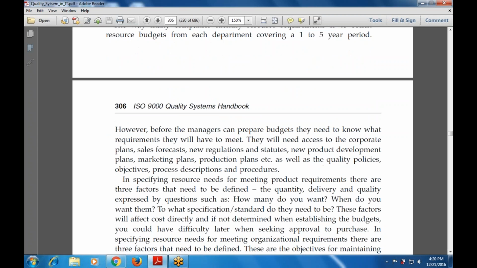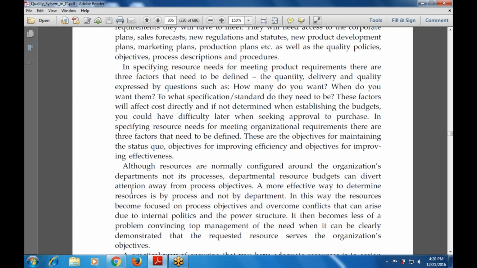Before we start planning, executing, or designing, we have to define the product requirements, such as quantity, delivery, and quality. Resources are normally configured around organizational departments, not processes, and departmental resource budgets divert attention away from the process objectives.